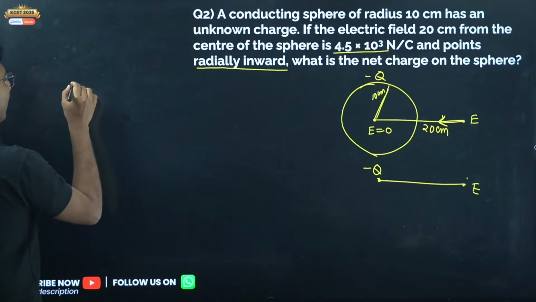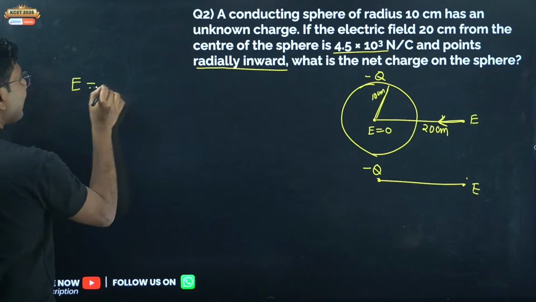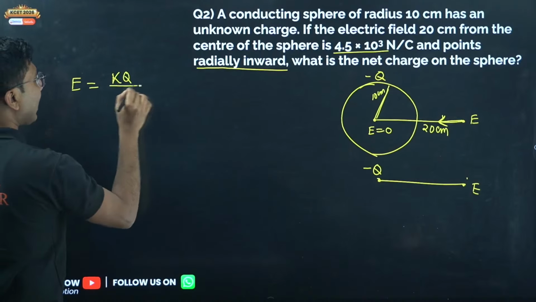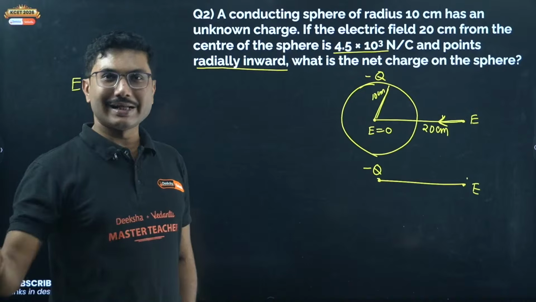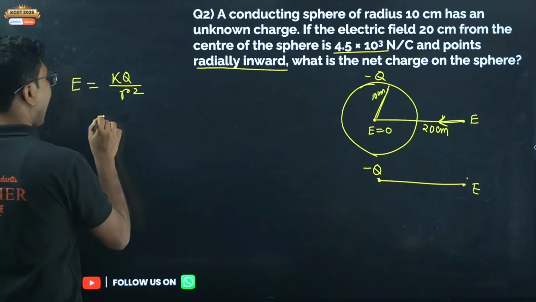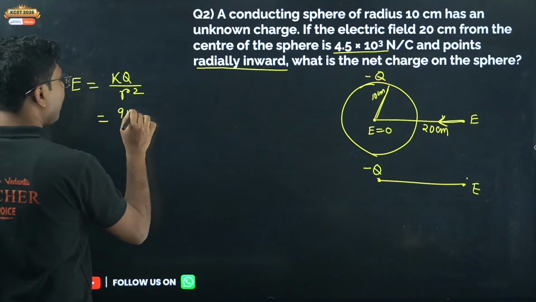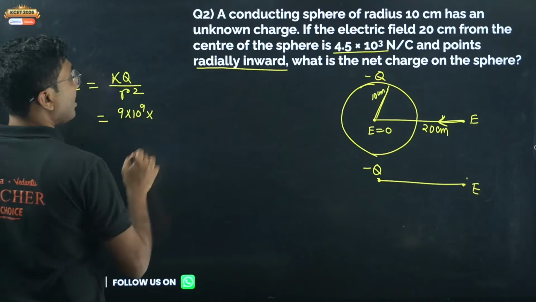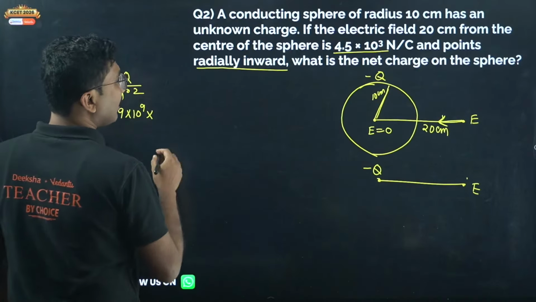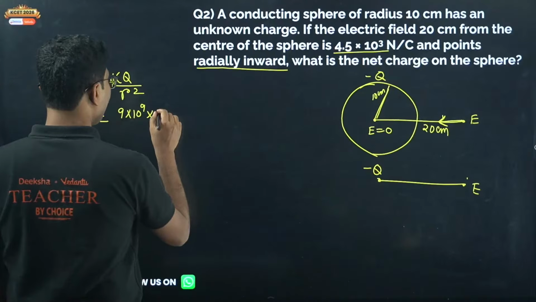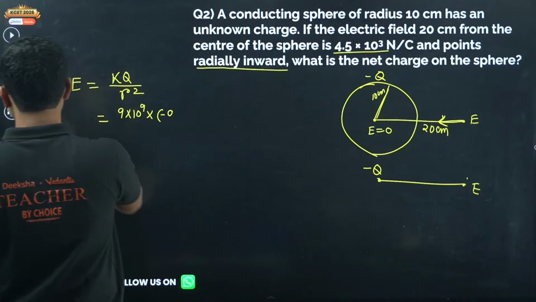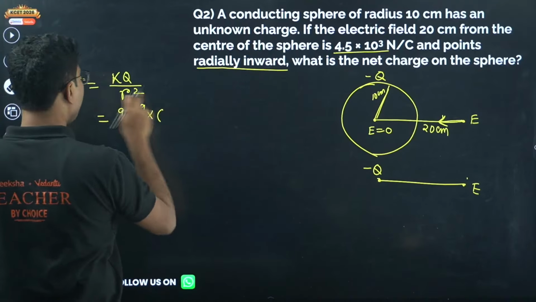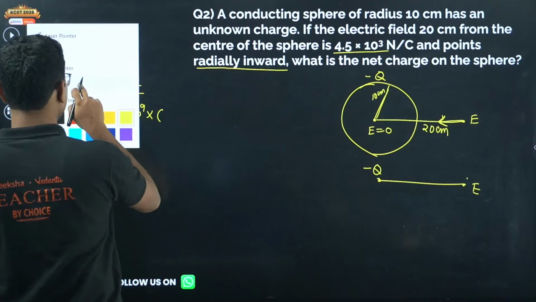Now what is the formula for electric field due to a point charge? Same formula, KQ by R square. Okay, don't worry, you have to write this formula. This is the electric field formula, right? And K is 9 into 10 to the power of 9. Q is not given, so Q we have to write, minus Q, or let me not write minus Q over here. We will take the electric field as negative.